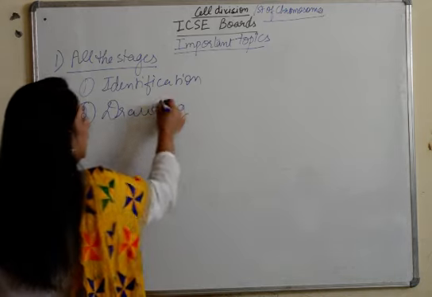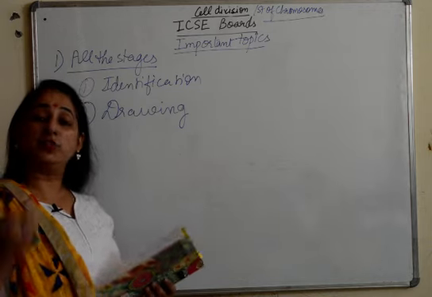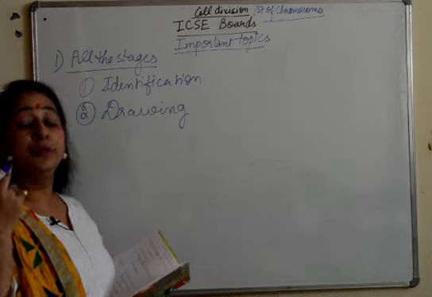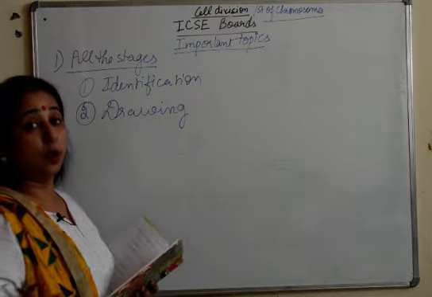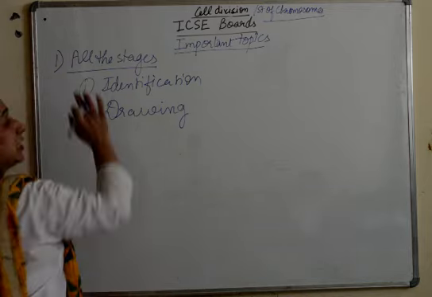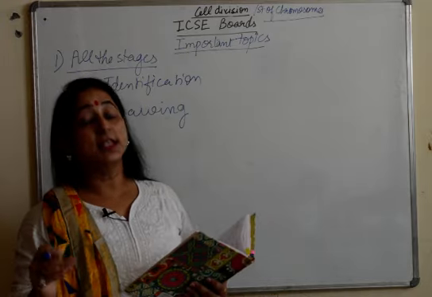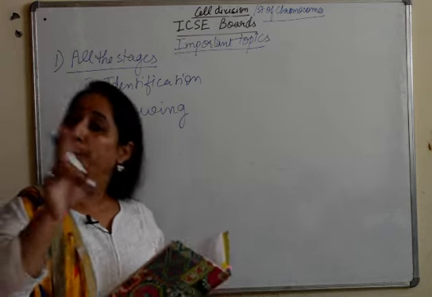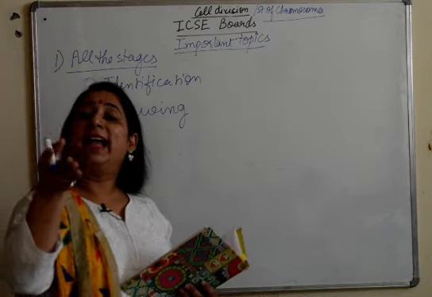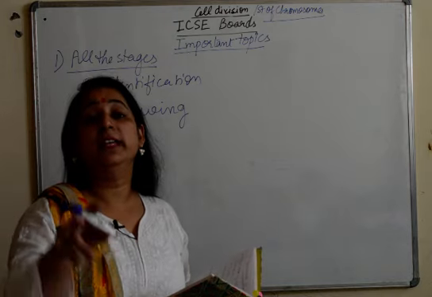Again, we'll be in detail discussing how these questions will be there in your paper, and how do you write for it in our next video. Here we are only talking about important topics. So all the stages starting from prophase till telophase are very important. Both ways it can be there. It can be for identification and drawing also, and in the same question they give you both.